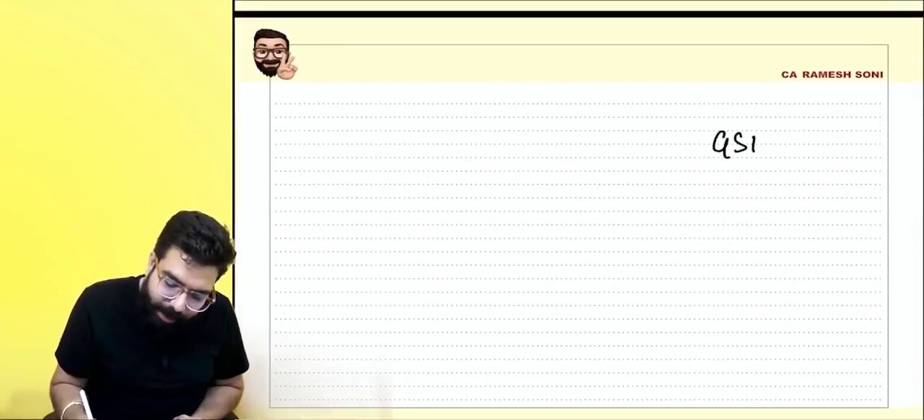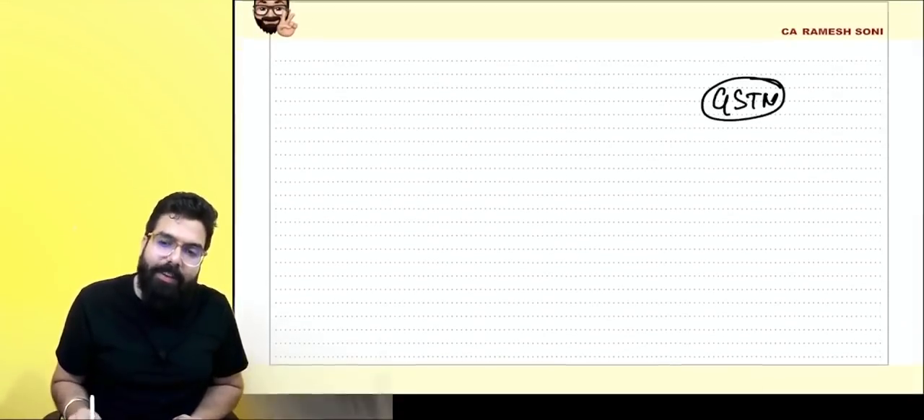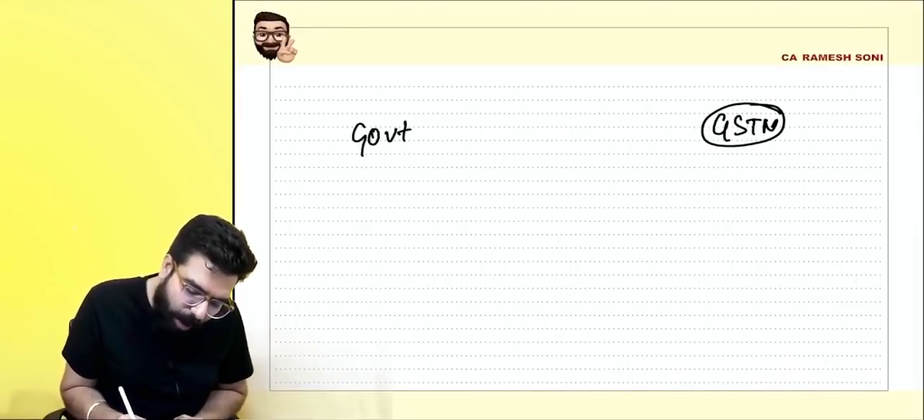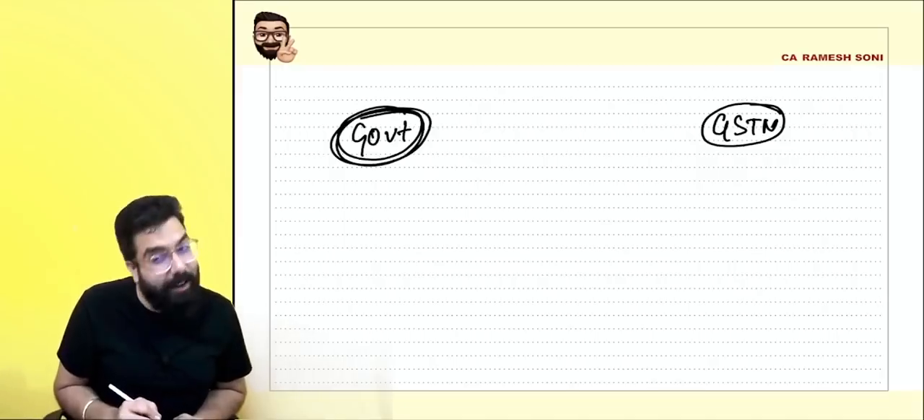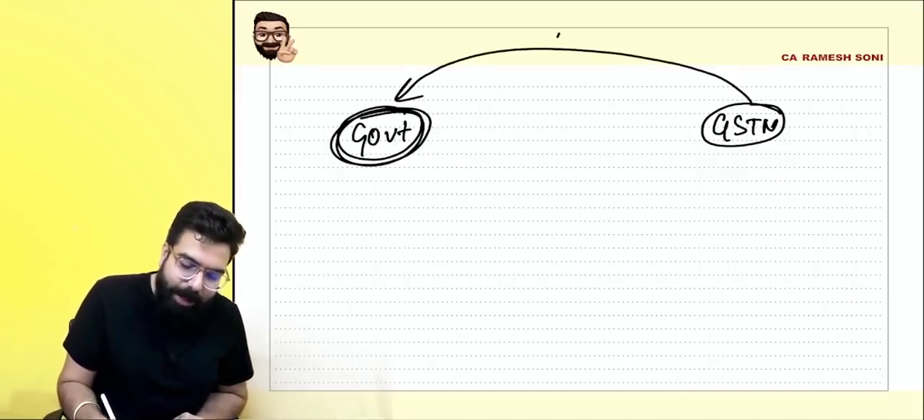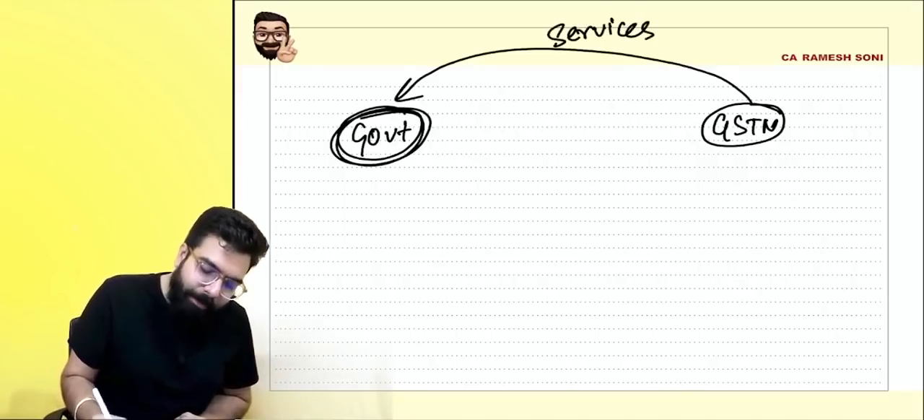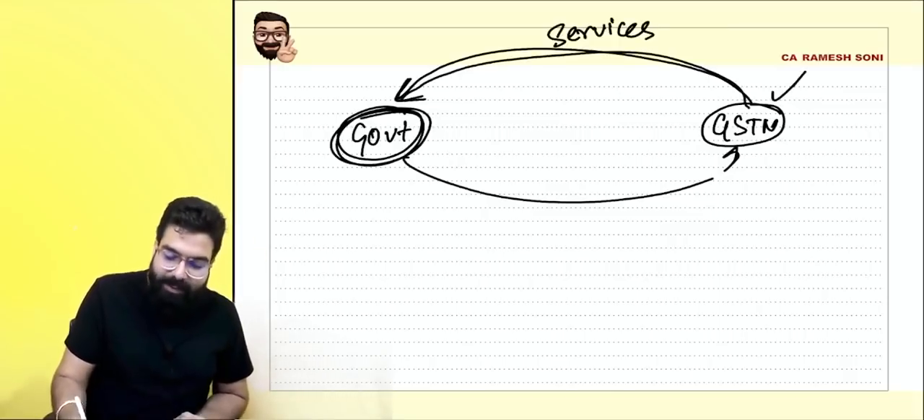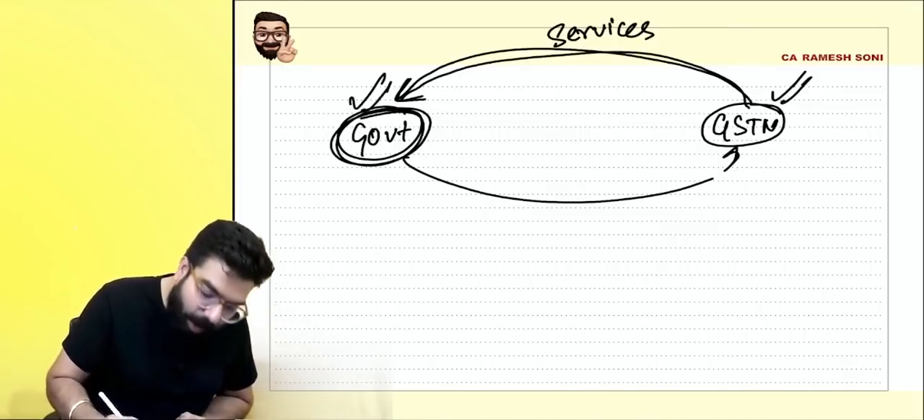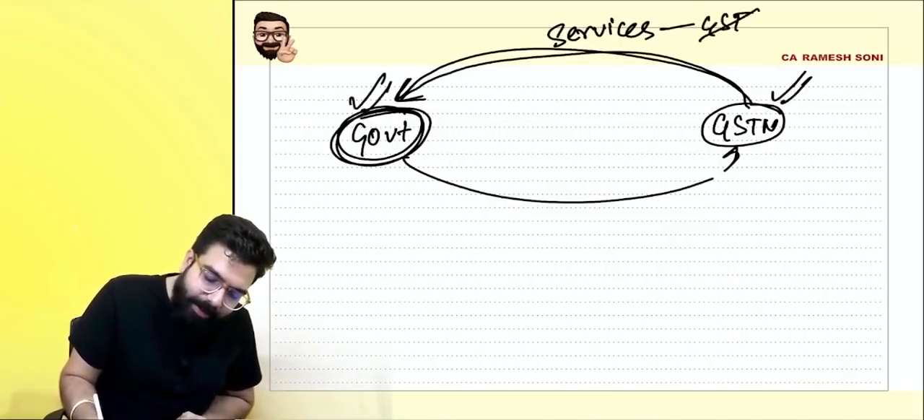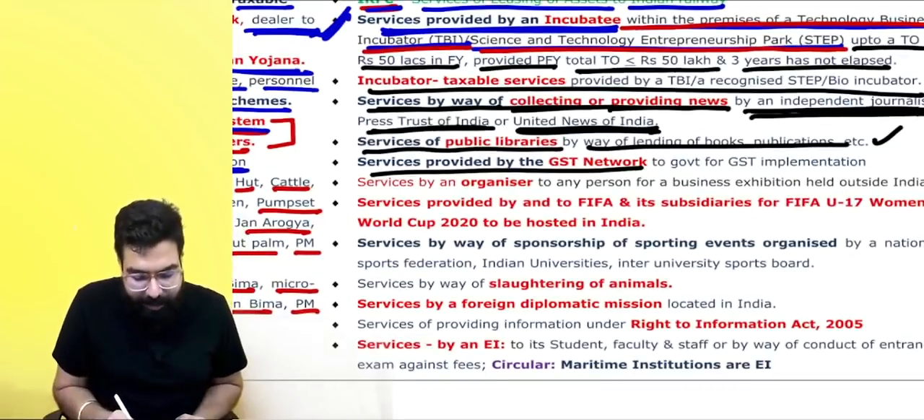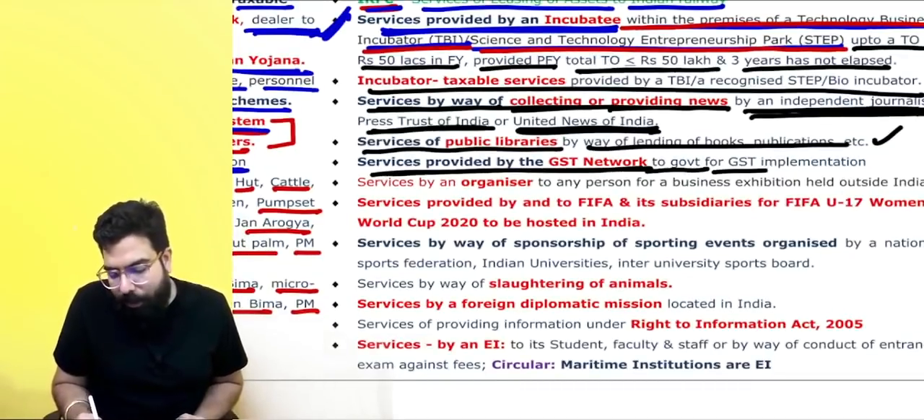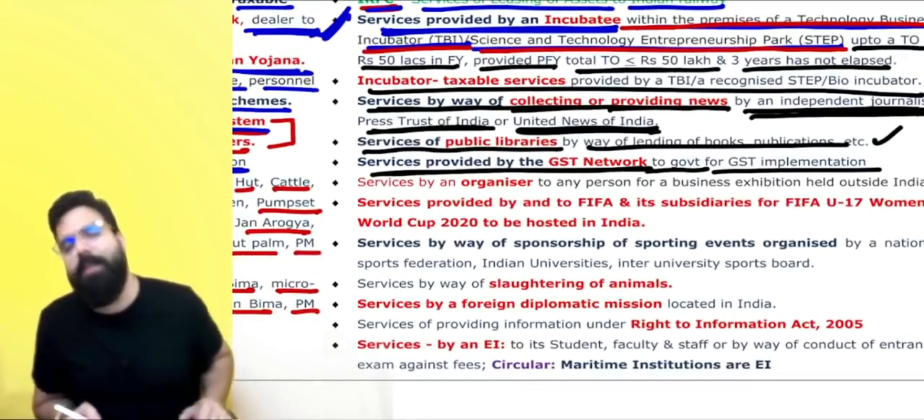Now, Goods and Service Tax Network is a company which provides services to the government by helping the government in the implementation of GST. So basically, they provide services to the government, and the government pays them. For the services by Goods and Services Tax Network, which is a government company, to the government for GST implementation, GST will not be charged.